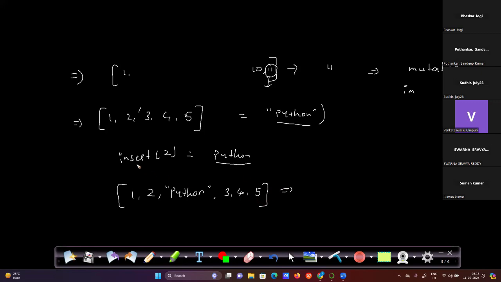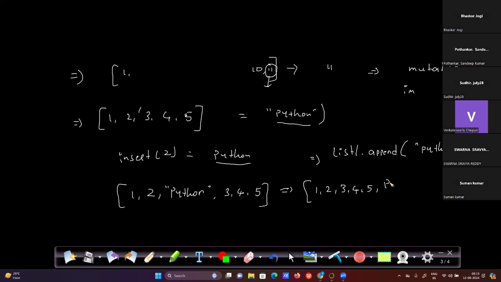For example, if we have a list variable list1 and use list1.append of Python, then it will directly insert Python after 5, after 1, 2, 3, 4, 5.